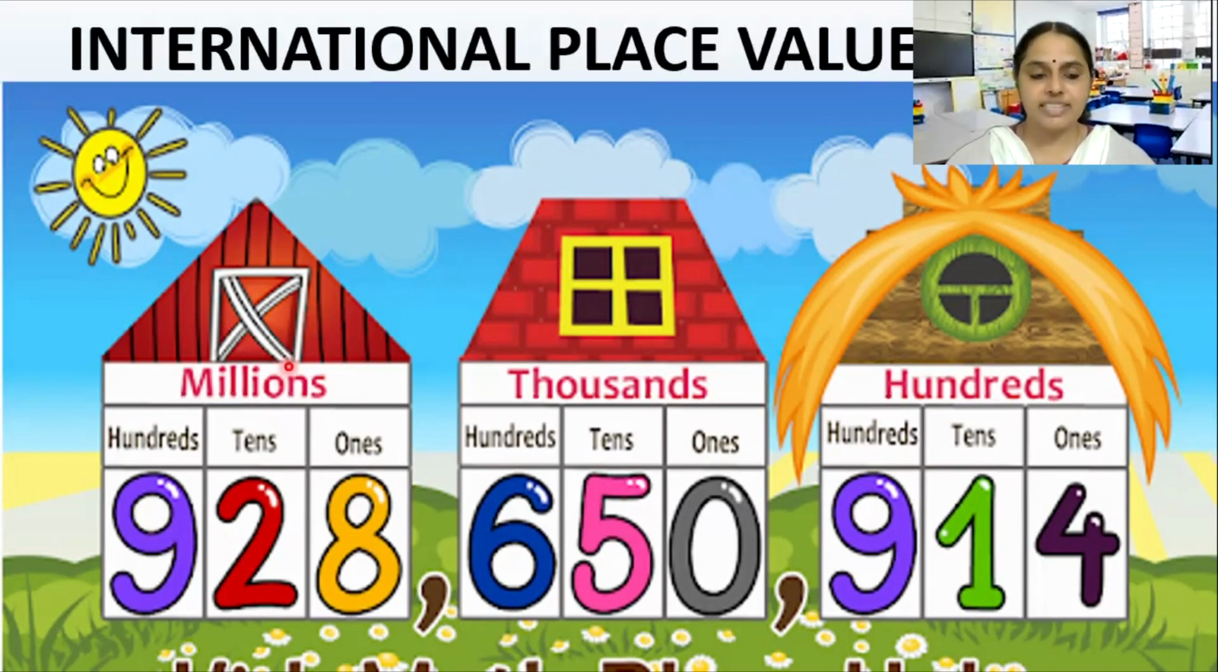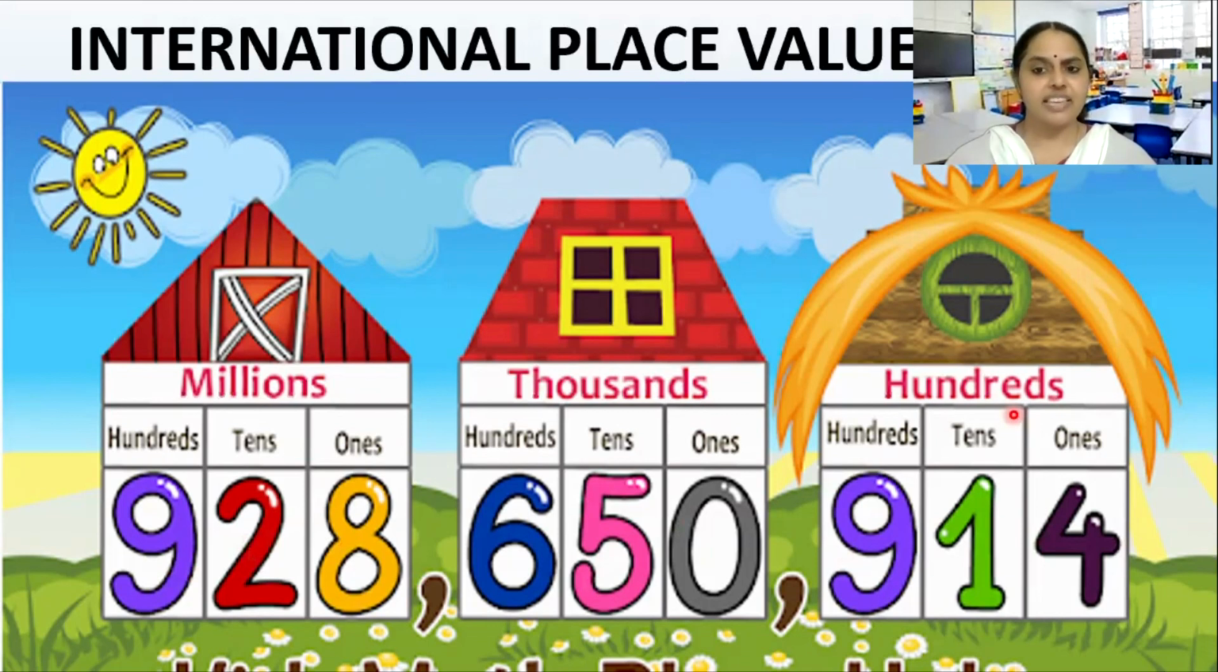928 millions. Okay. How do we read this number? We will read this number as 928, isn't it? So 928. Which group is this? Millions. So 928 millions, 650 thousands, 914. So can we all read this number once again together? 928 millions, 650 thousands, 914.